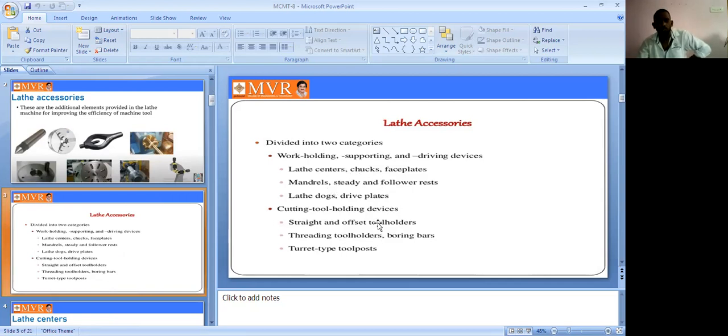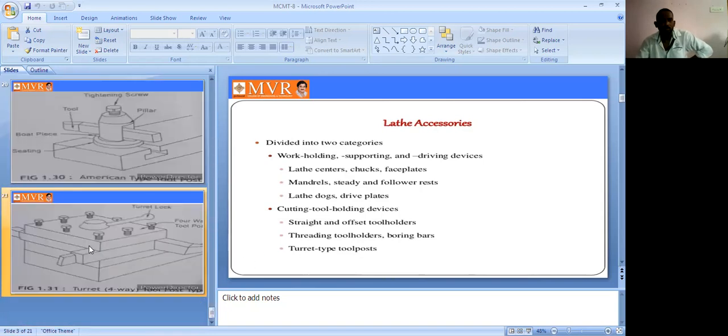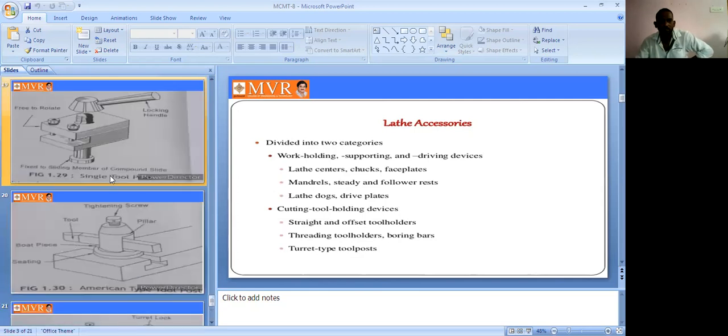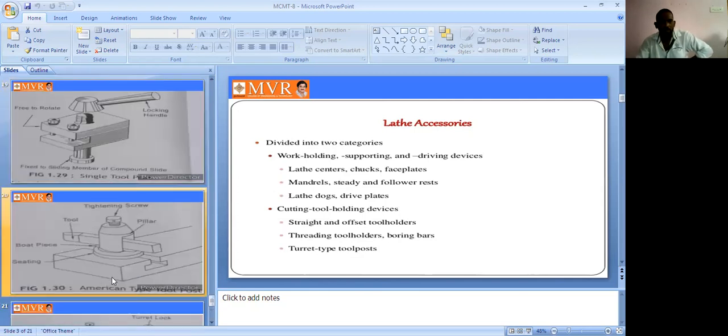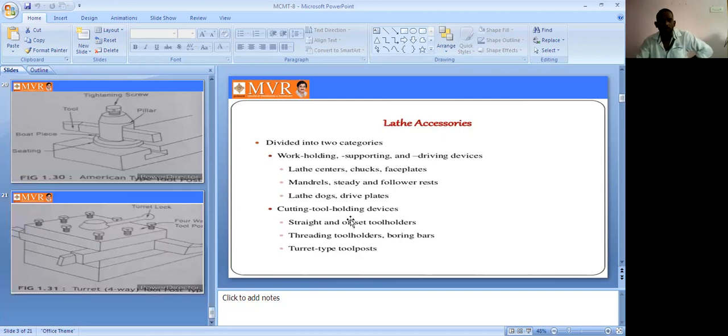And next one is tool holding devices. See here: straight and offset tool holders, threading tool holders, holders for boring bar, and turret type tool posts, including the four-way turret type. There are three types of tool post. First one is the single tool post, next is the American tool post, and third is the turret four-way tool post. These are the three types of tool post.